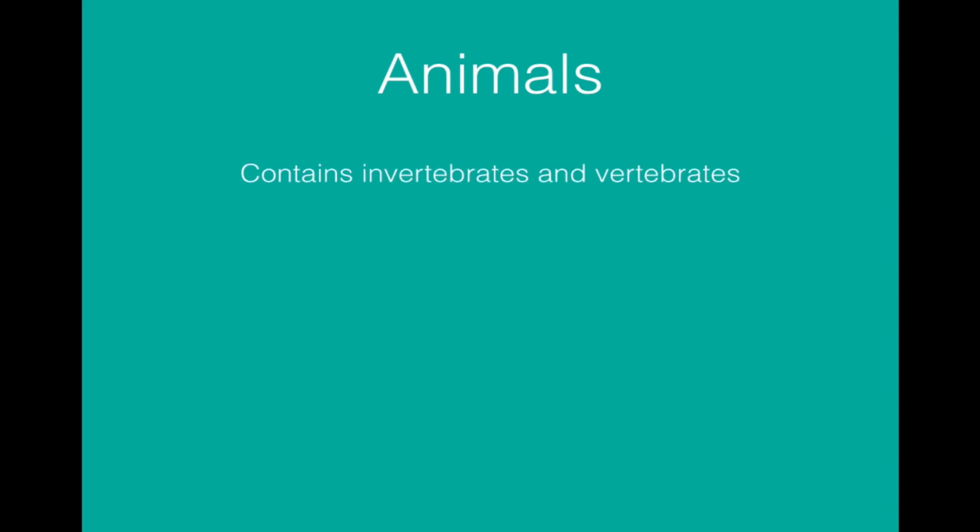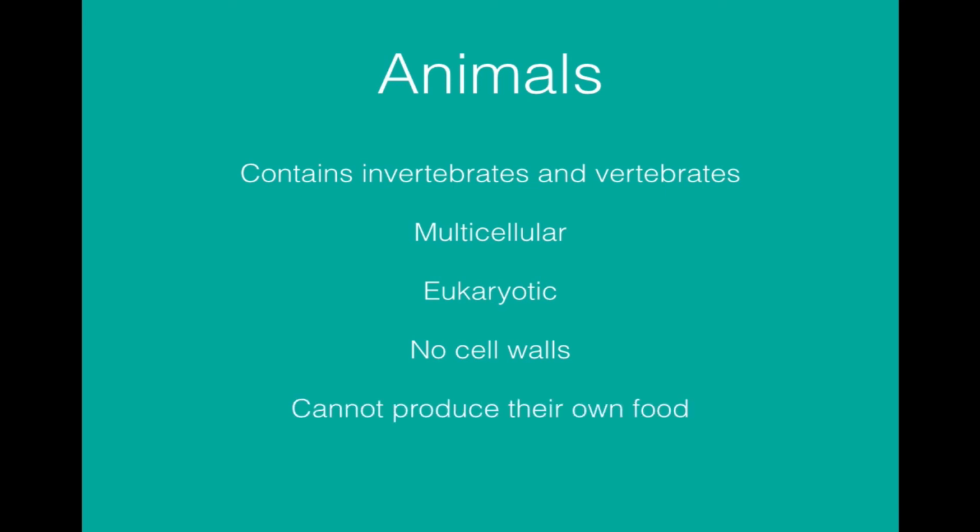The final kingdom are the animals. Animals contain invertebrates and vertebrates and various phyla within those. And like plants, they're multicellular and they're eukaryotic. Unlike plants, they don't have a cell wall, and they don't have chloroplasts because they can't produce their own food. They're all consumers.